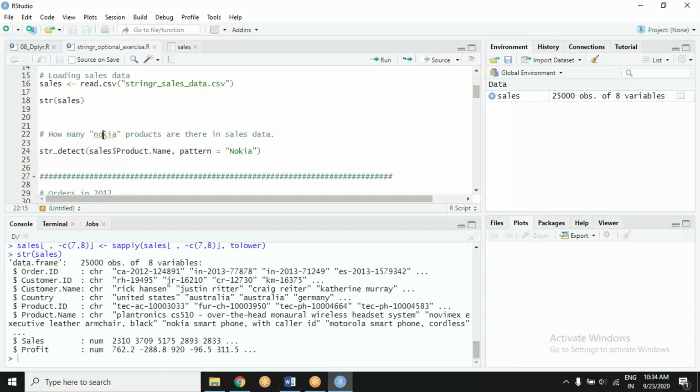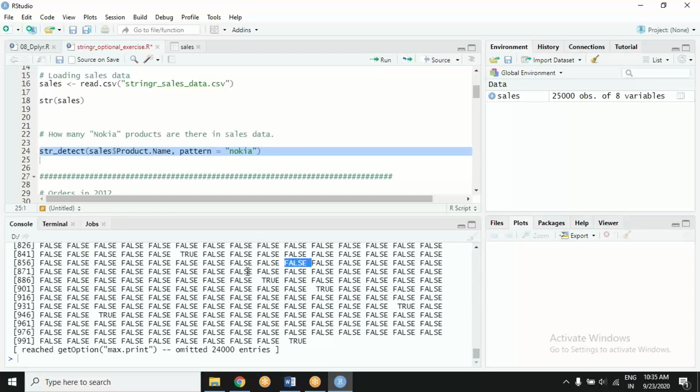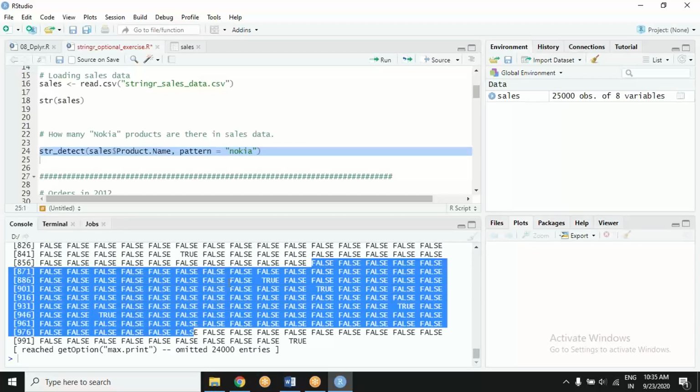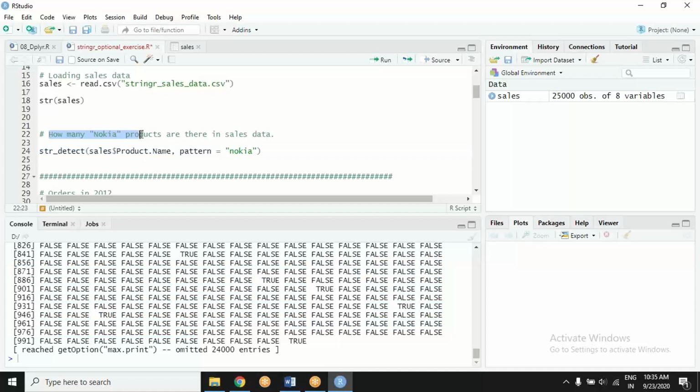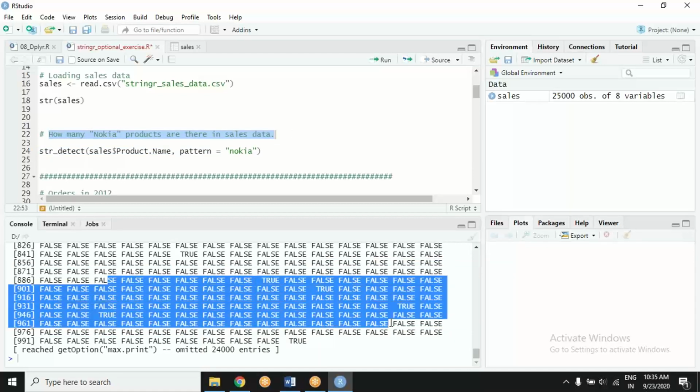Now let's decide how many Nokia products are there. Now I know it is not in uppercase, it is always lowercase because the entire data is in lowercase now. So if I detect the string nokia, it gives me the result true, false, true, false. Well, they are not asking true, false, they are asking how many. So when there is true, false, what do we do to count how many?